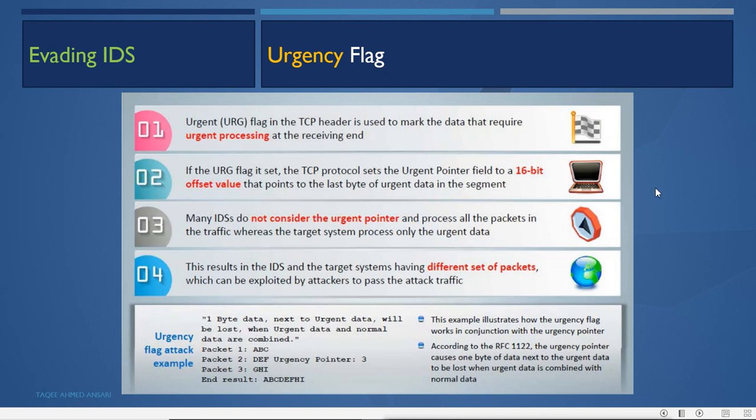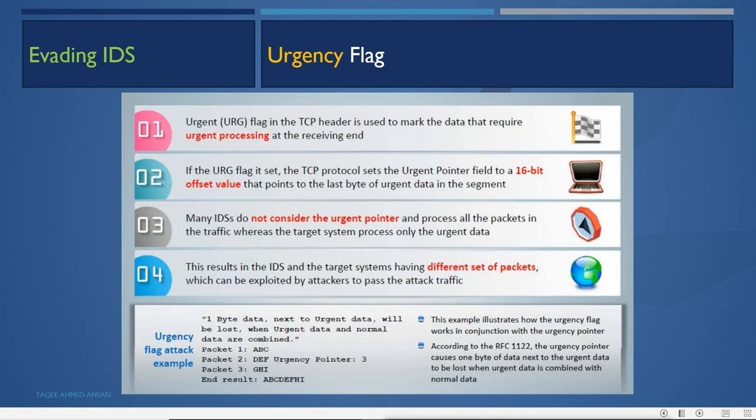Like the reset flag, TCP has an urgent flag also. The urgent flag in the TCP header is used to mark data that requires urgent processing at the receiving end. Suppose a communication session is going on and some data is already being sent. In between, if the sending side wants to send other important data, it sets the urgent flag, which tells the receiving end to stop processing current data and process the next data first.